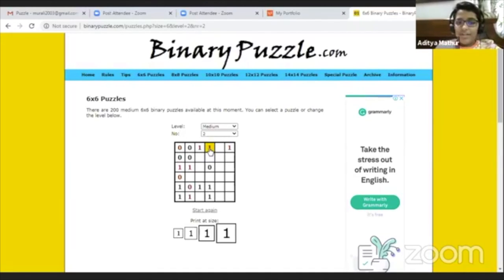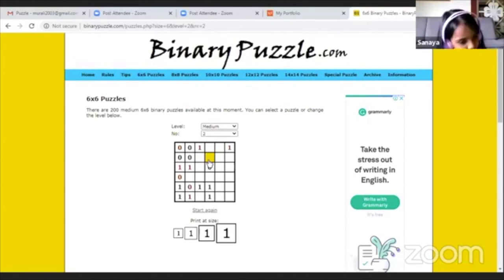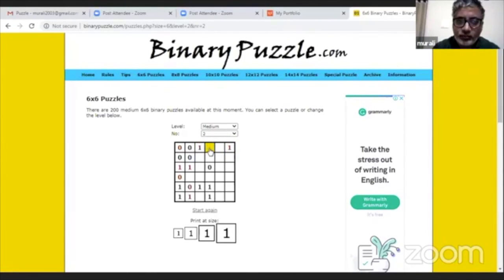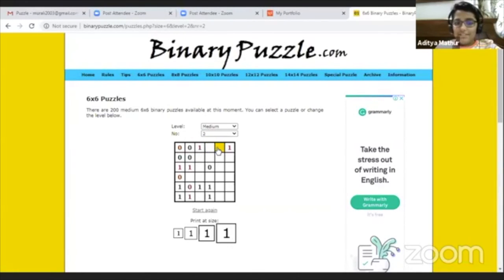Okay, one more. In the remaining, 1 0 will come. No, these two actually can't be predicted now. Only the last. You can predict this one. Why can't you predict this one? So you can't predict this one also then? No, we can, because 3 1s can't come together. So if 1 comes here, then 0 will be there.